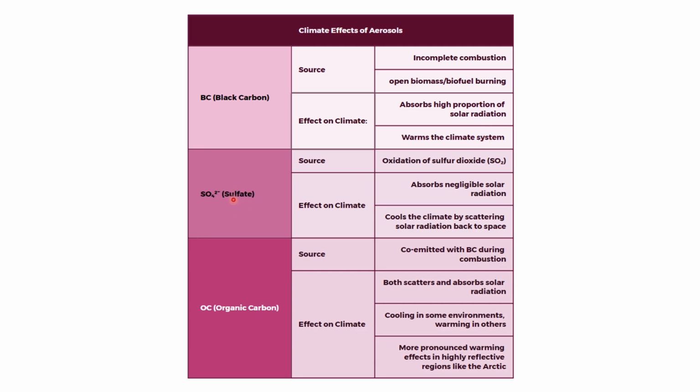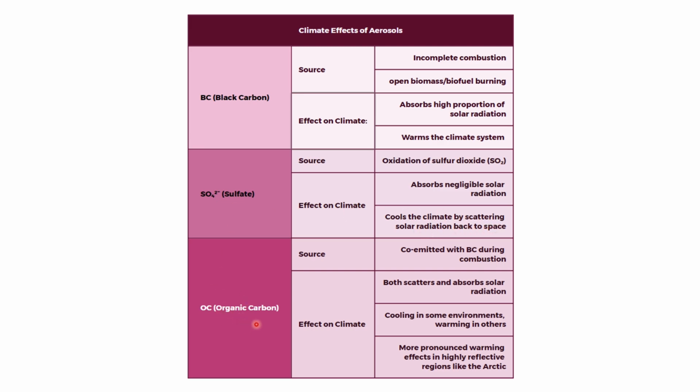And when we talk about the sulfate, the main sources are oxidation of sulfur dioxide. And what is the effect on the climate? It absorbs negligible solar radiation. It cools the climate by scattering solar radiation back to space. So this is having a little bit positive effect.